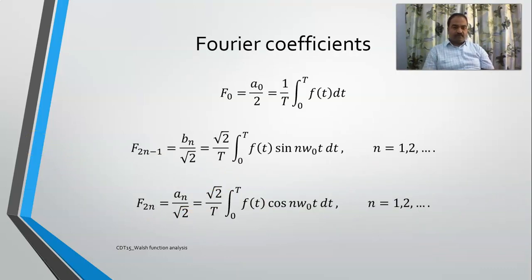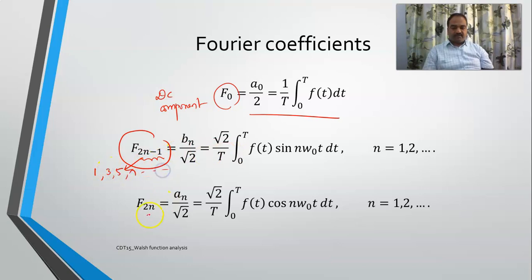Similarly, see the values of the coefficients which we have mentioned earlier. The DC component coefficient, F0, is determined using this particular equation. For the sine components, for n equal to 1 the value is 1, for n equal to 2 it is 3, then 5, 7, like that. Whereas here it will be 2, 4, 6, 8, like that. This is what I showed you in the last slide. So these are the sinusoidal components, these are the cosinusoidal components, and this is how you determine the Fourier coefficients.